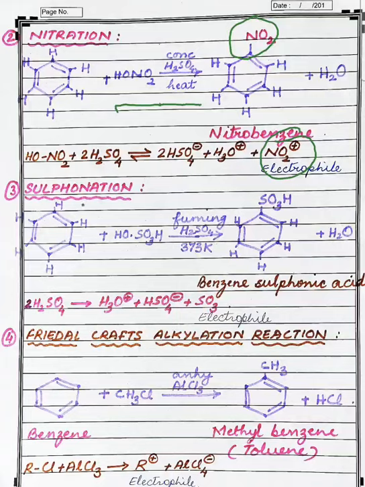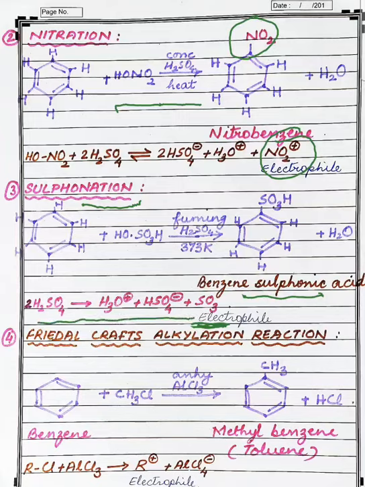Next reaction is the sulfonation reaction. When benzene is heated with fuming sulfuric acid at 373 Kelvin, it gives benzene sulfonic acid, and here the electrophile is SO3, free sulfur trioxide, which is formed by this reaction.